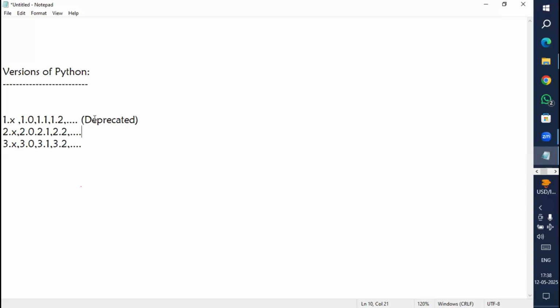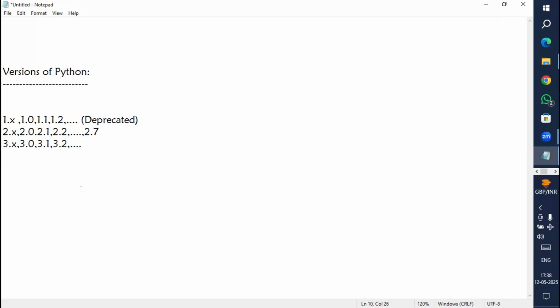Both are available. In the 2.x series, right now 2.7 is going on. However, in this we also have some subversions, like 2.7.1 and 2.7.2.